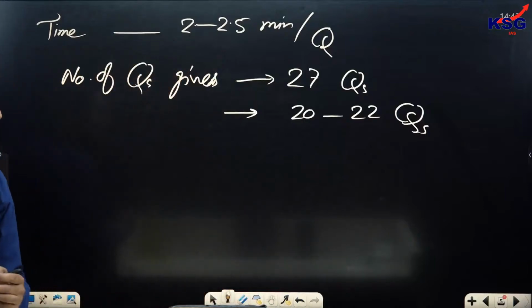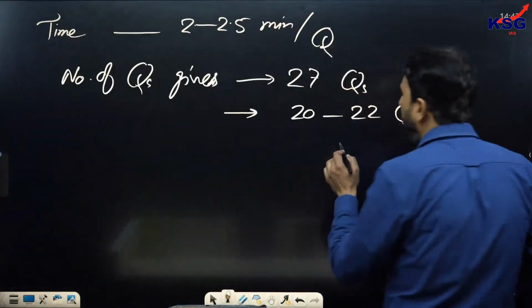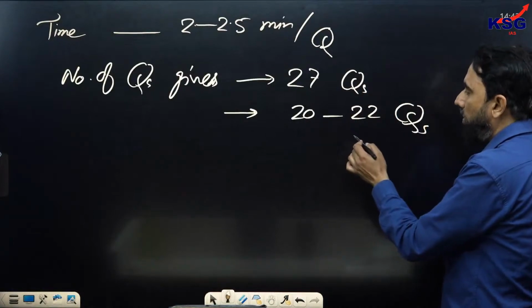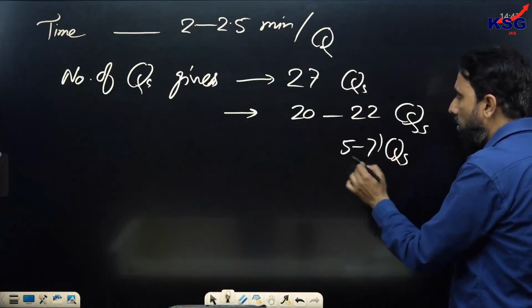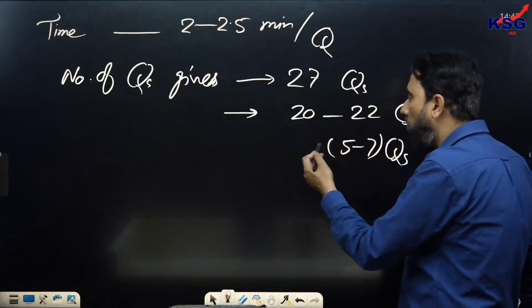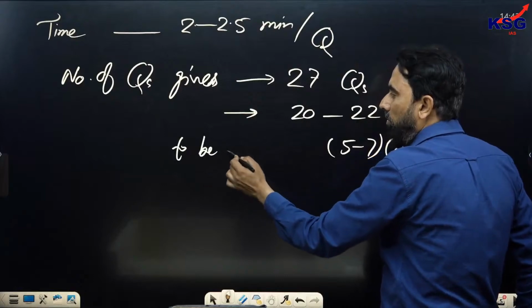So 20 to 22 questions you must try. This means you have the window to skip 5 to 7 questions. These 5 to 7 questions do not matter, because why unnecessarily invite negative marking? These questions should be skipped.